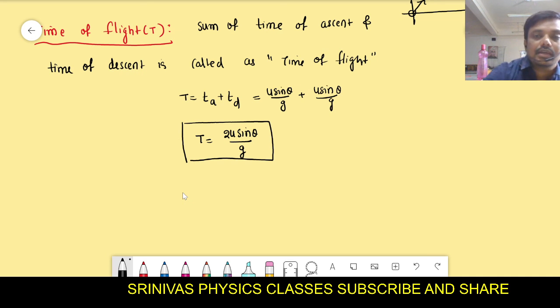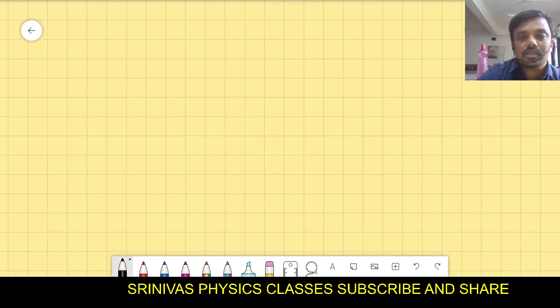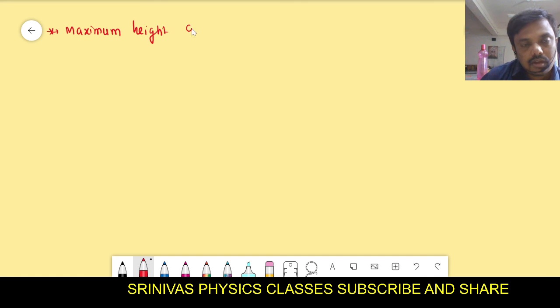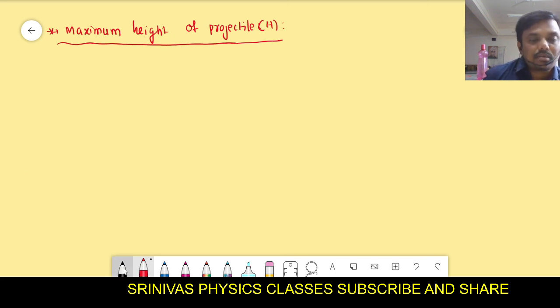Next one is a very important point, a derivation I am going to give. That is the maximum height and range of projectile. Maximum height reached by the projectile. What is the maximum height of an oblique projectile? That formula I am going to derive. You should listen very carefully, and it is a very important topic. This derivation also I will give you.